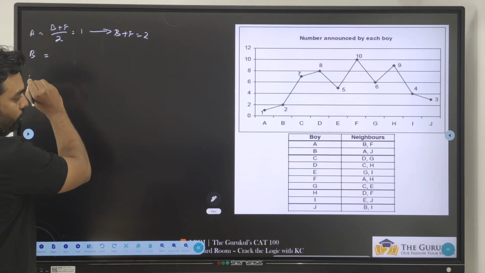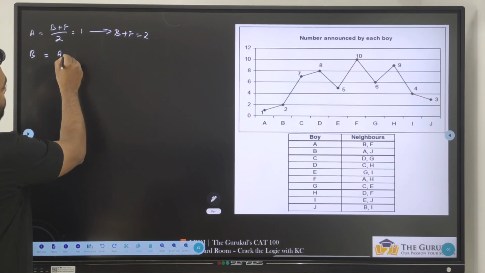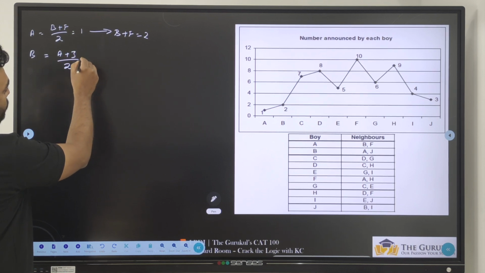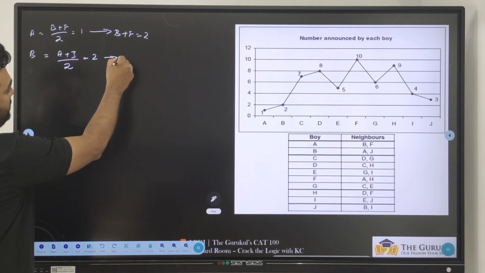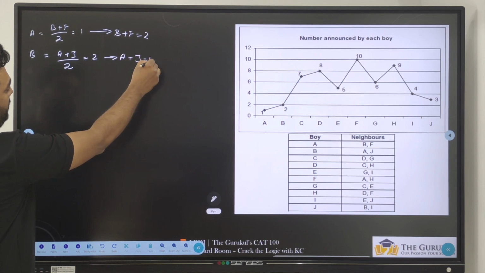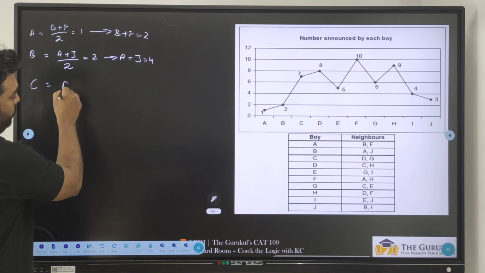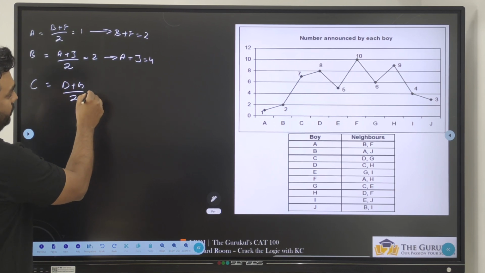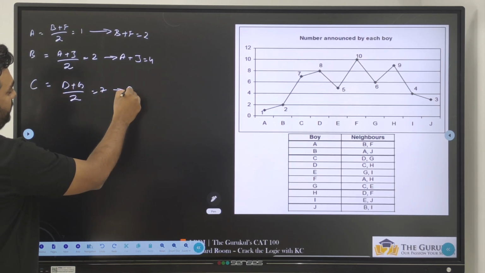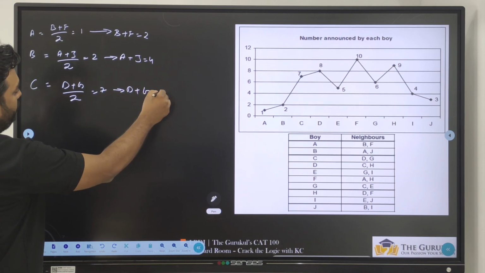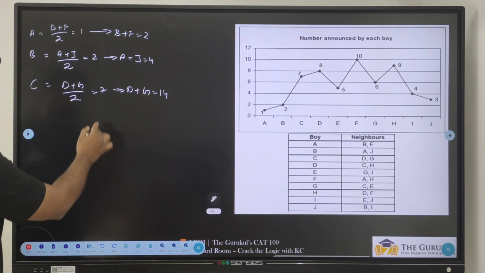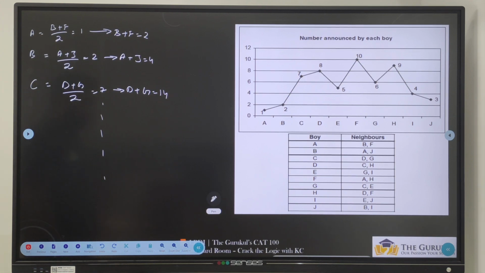Same way, the value told by B, which is (A plus J) by 2, is equal to 2, that is A plus J is equal to 4. And the value by C, which is (D plus G) by 2, is equal to 7, so D plus G is equal to 14. The same way we can write for every person.